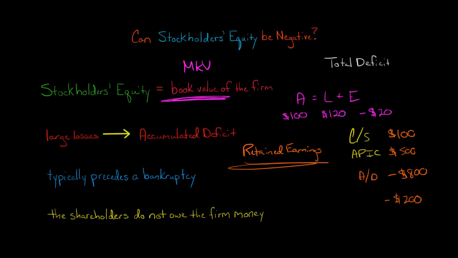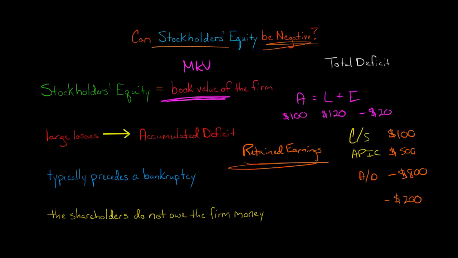Now, what does this imply? Well, when you have negative stockholders' equity, usually the company will go bankrupt at some point very soon. It does not guarantee it. Remember, companies go bankrupt when they run out of money. If you run out of cash, you're definitely going to go bankrupt. But theoretically, if you had negative stockholders' equity, as long as the company continues to be able to borrow money, if they can issue debt or something, if people keep lending money to the company, it could conceivably stay in business.